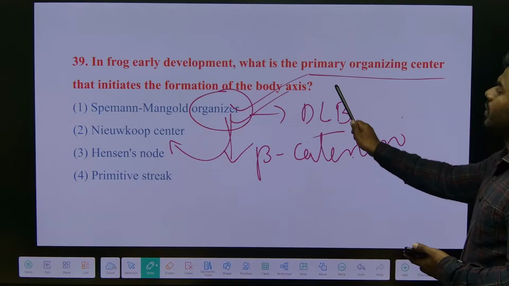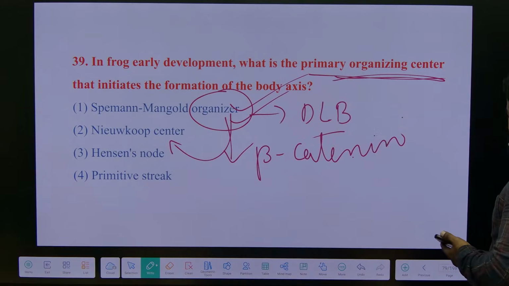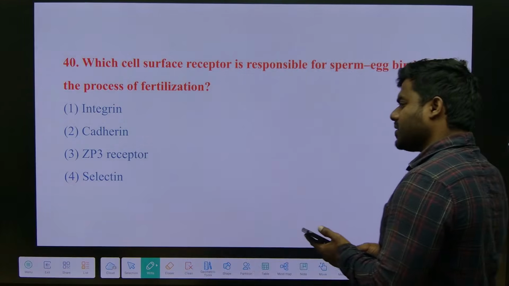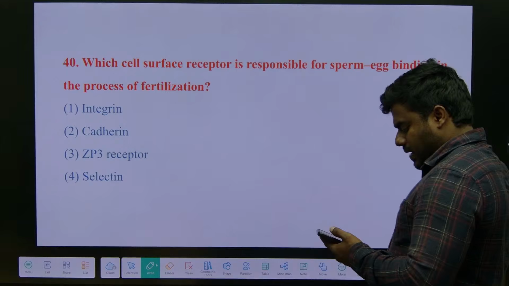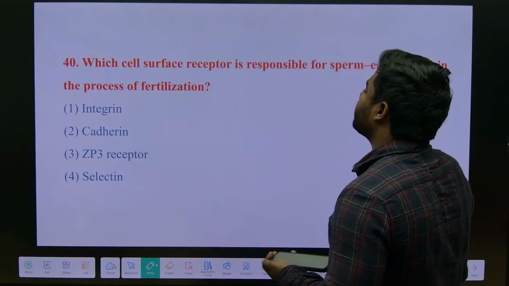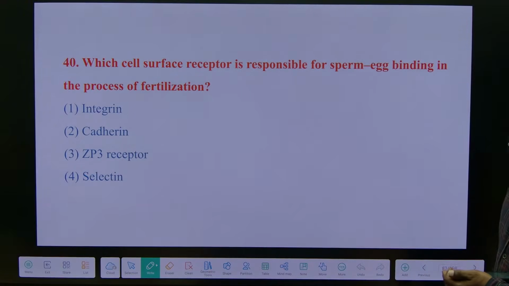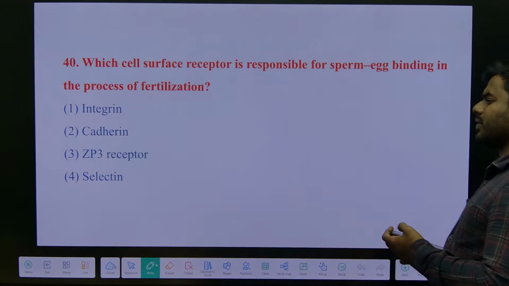They're asking about the primary organizing center. It's okay, nothing like that. This we also read. So simple a question, every one of you.